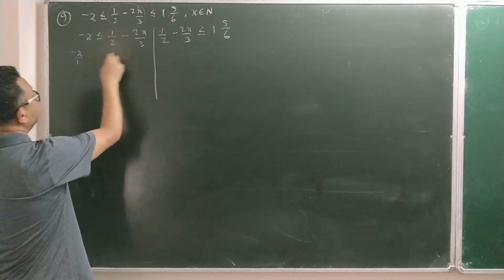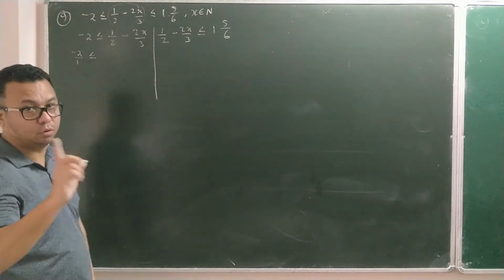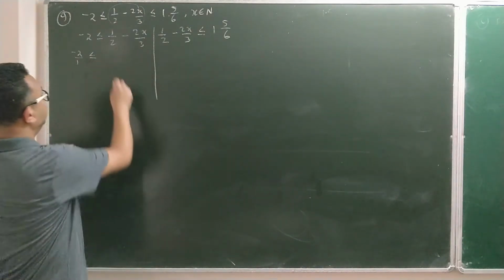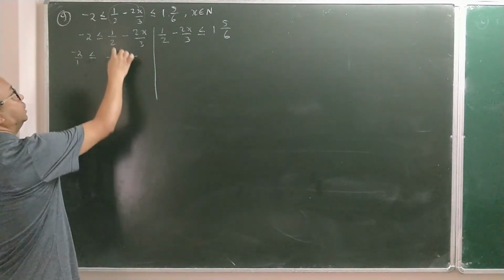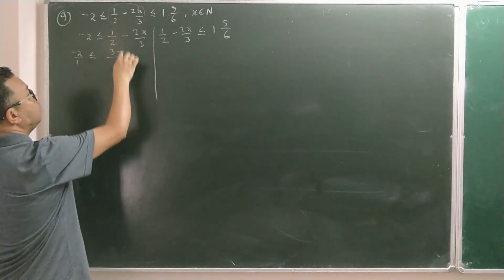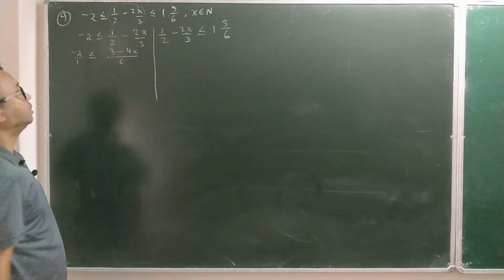Right side we have two fractions. Convert them into a monomial, a single fraction. Monomial means single fraction, and I can do it by taking the LCM. 2 and 3, LCM is 6. Then 2 will go here 3 times, 3 into 1 is 3. So 3 is going here 2 times, 2 into 2 is 4x. Something like this is what you have.